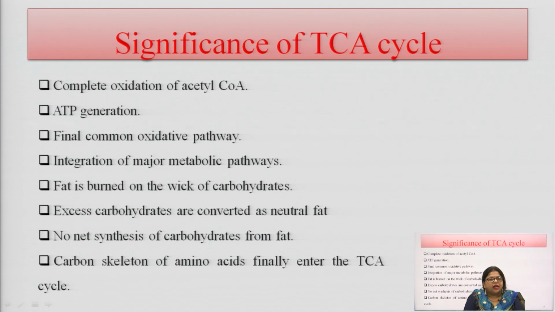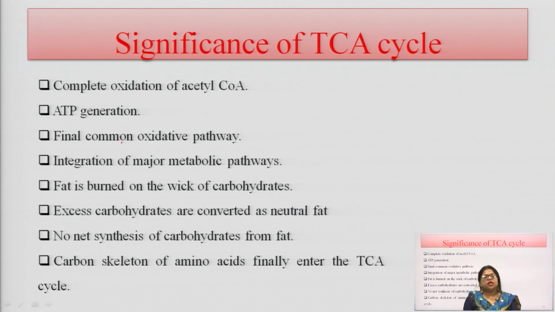So, this TCA cycle shows good importance in the metabolic pathways. The carbon skeletons of amino acids finally enter into the TCA cycle, because amino acids are metabolized to different metabolic products, and these products can easily enter the TCA cycle as intermediates and are helpful for the further metabolism of these amino acids.